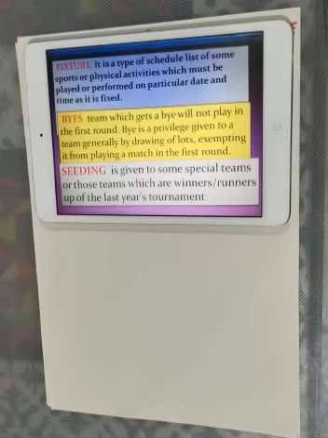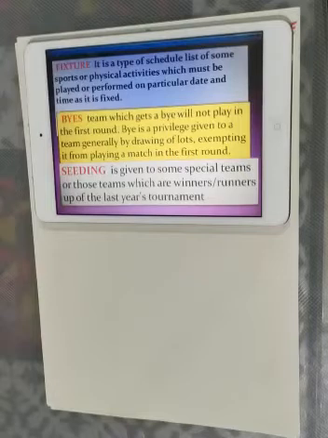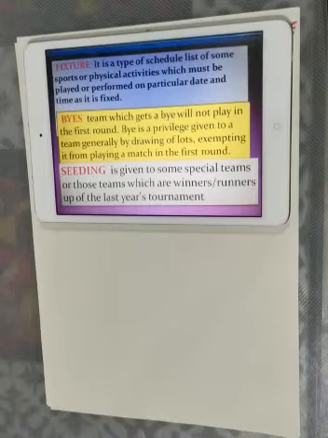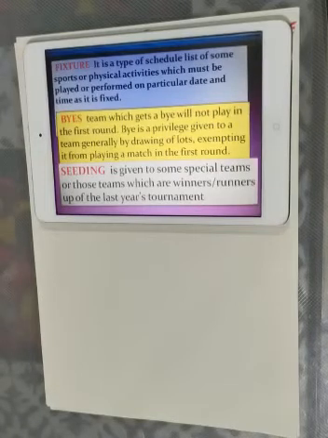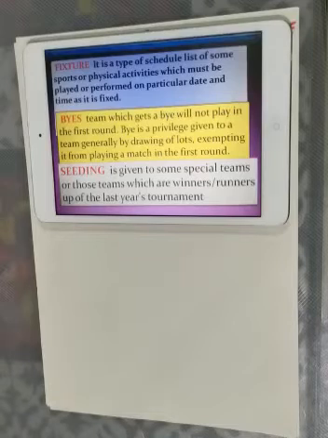So, next is a bye. What is a bye? The team which gets the bye will not play in the first round, means the team which gets a bye will not play the first match. A bye is a privilege given to a team, generally by drawing lots, exempting it from playing a match in the first round. So this is called a bye. Means we give a benefit to the previous winner team, which will get a bye.